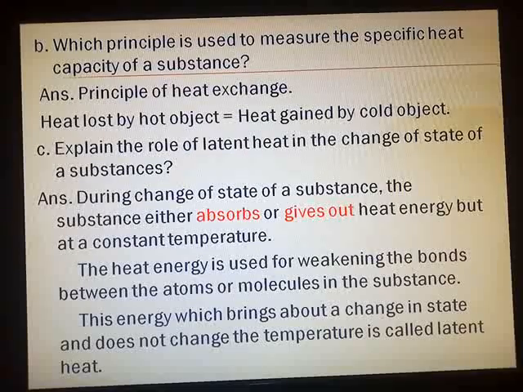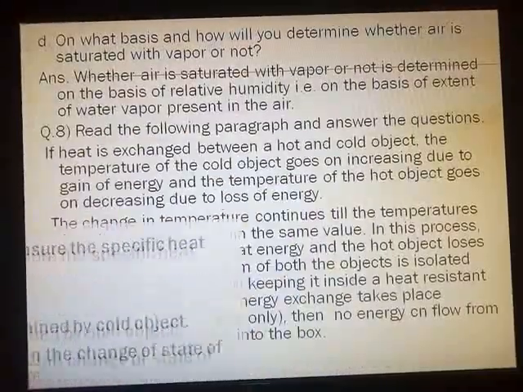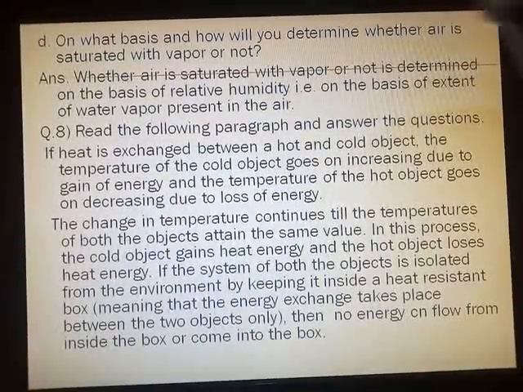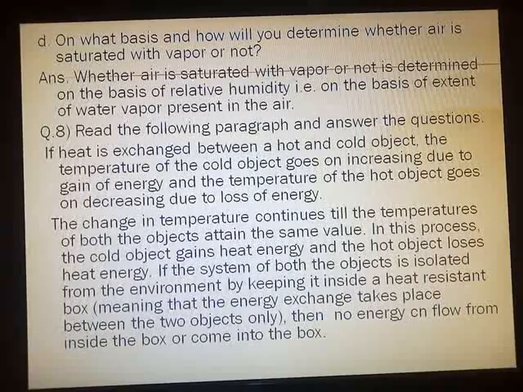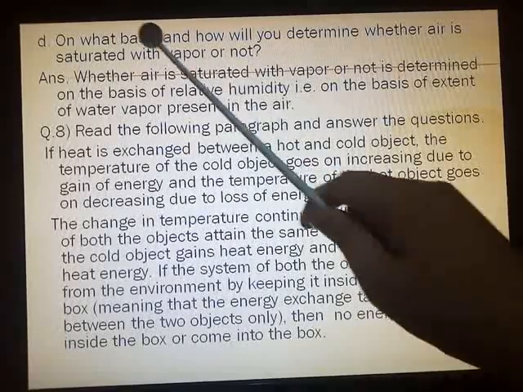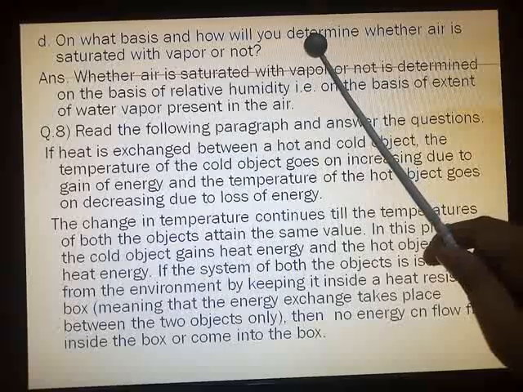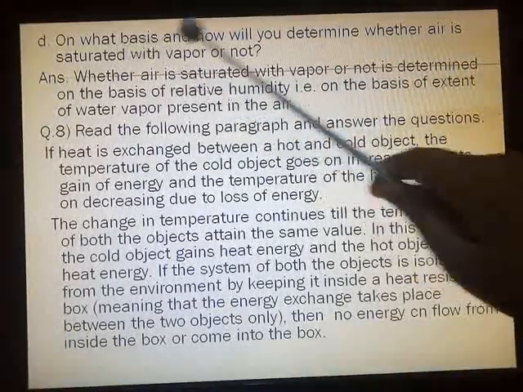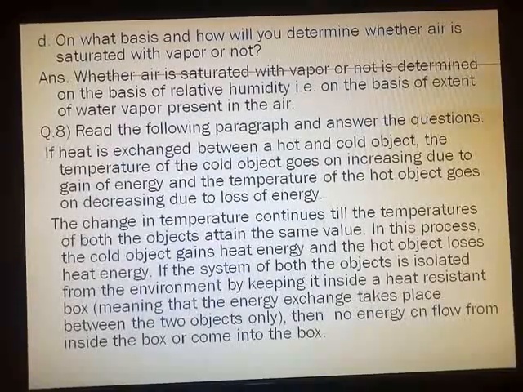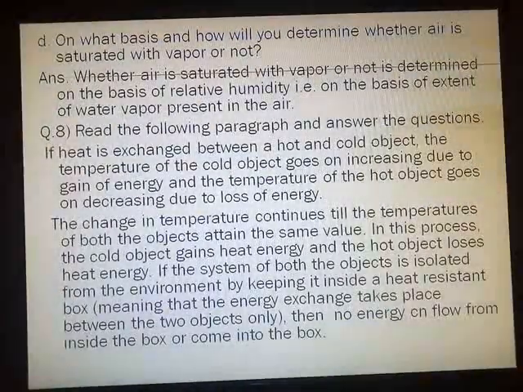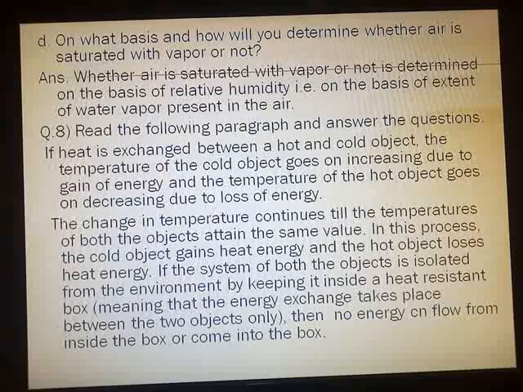Now we move on to the next question, that is question number 7D. On what basis and how will you determine whether air is saturated with vapor or not? Now how are you going to determine? It will be determined on the basis of relative humidity.